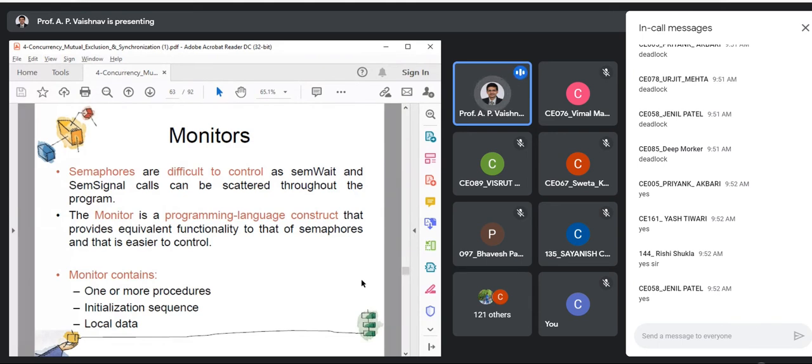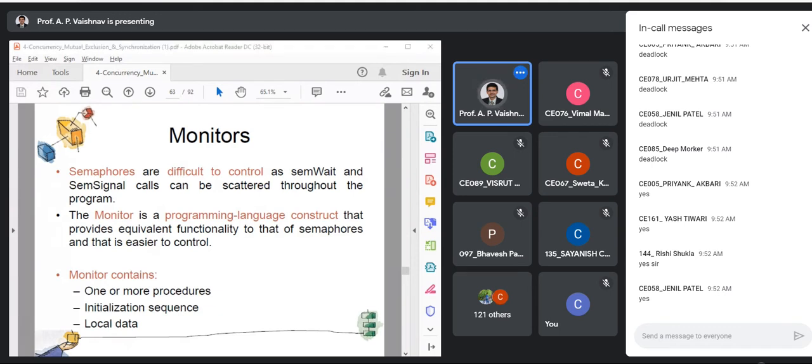I'm leaving out one problem, the readers-writers problem, because we are going to cover that in the lab session. It is again based on semaphores, so we'll cover that in a separate lab. I'll explain that problem and then you have to program it. Except for that, this entire chapter will be completed. Monitors and message passing, 2 major topics, are remaining. So let us begin.